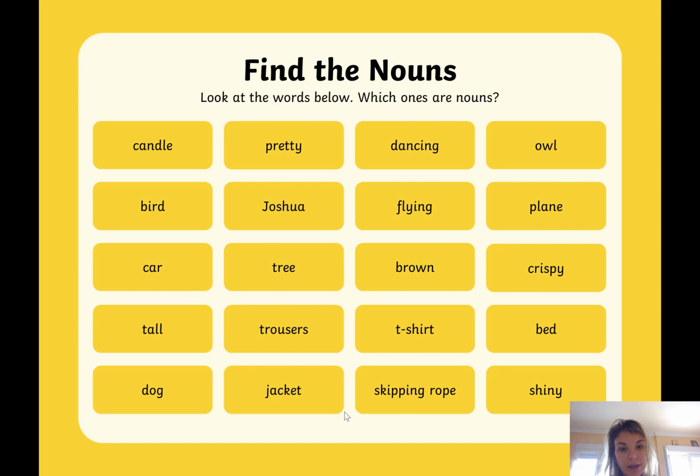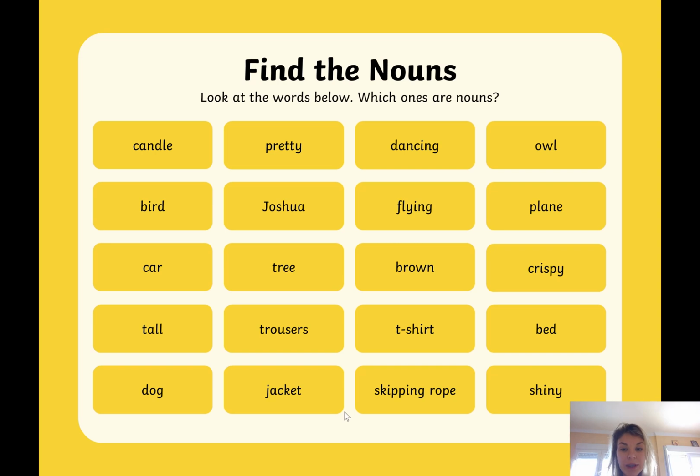Next one along the line, dancing. Is dancing a noun? Well, it's something you do. It's not a person, a place, or a thing. It's something you do. That means that it is a verb. So you could say the girl, she is dancing. The girl is a noun, and dancing is the verb. It's the action. Owl, yes, an owl you will find in a tree. An owl is an animal and it is a noun. Also bird, we just talked about bird.